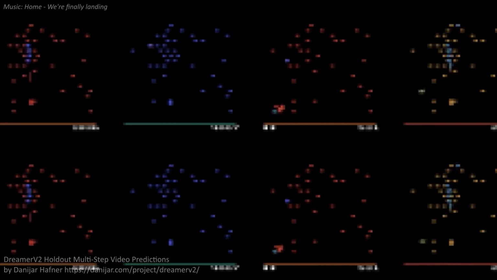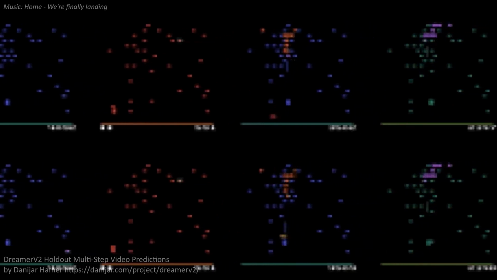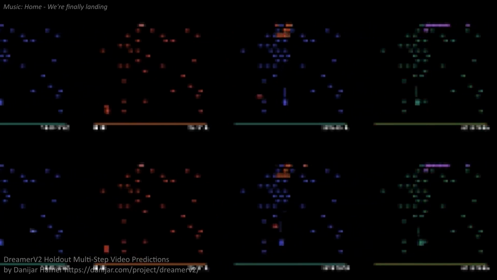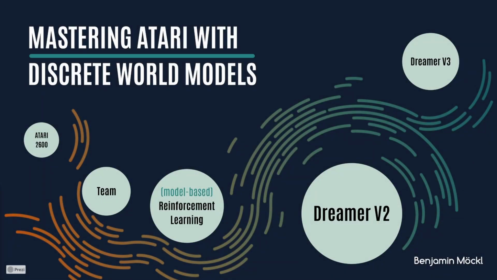What you just saw were humans playing the popular Atari game Centipede. What you are seeing now is a novel reinforcement learning algorithm called DreamerV2 dreaming about that same game. But before we dive into how it all works, we first have to talk about why the algorithm is playing Centipede of all games, introduce the authors of this paper, and refresh our knowledge on reinforcement learning a little bit.